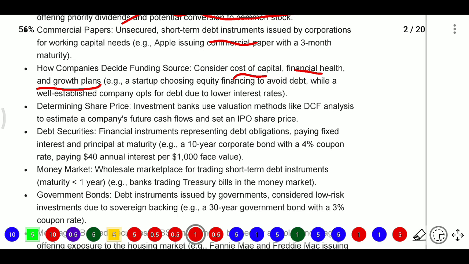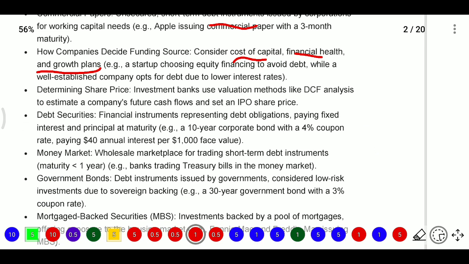When equity investors come in, they become the owners, and owners do not ask for money regularly. Whereas a well-established company will go for debt because they don't want to share their profits, so they prefer to pay a lower interest amount. So this is the funding sources.